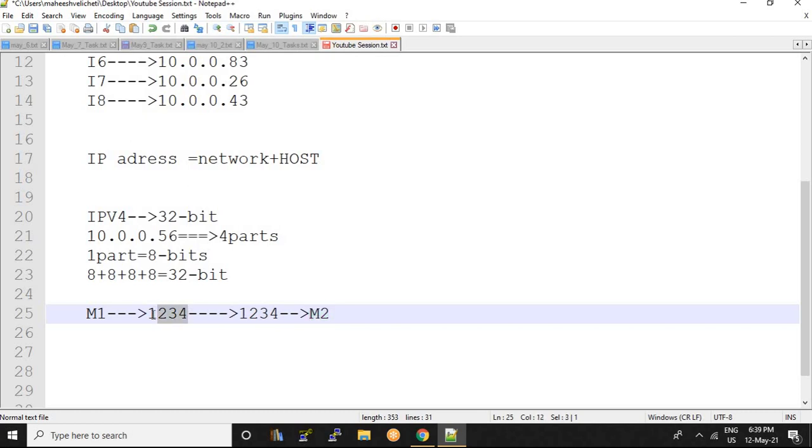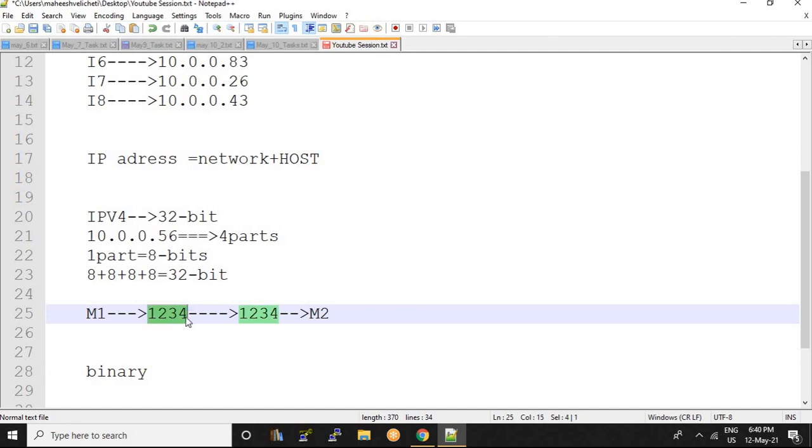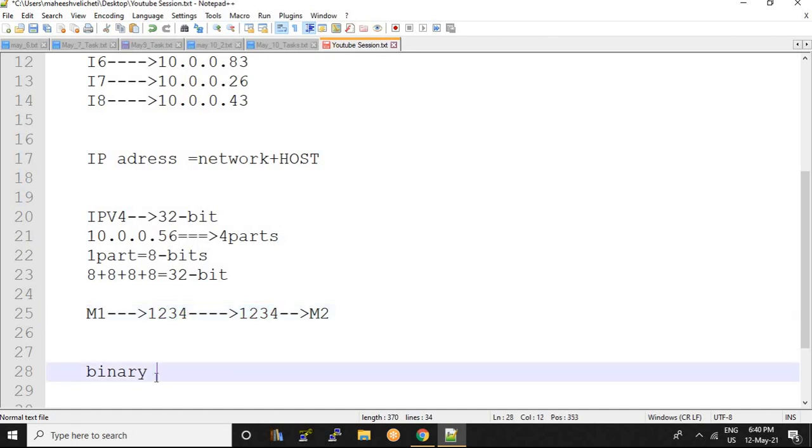I know that this is in decimal form so that I can understand, but the machine couldn't understand. Only the machine understands the language of binary form. So I would like to tell you about the binary digits. The machine understands only binary language, so the decimal number which we are sending should be converted into some binary form. Binary digits consist of zeros and ones, right?